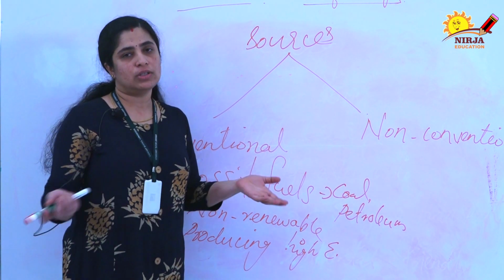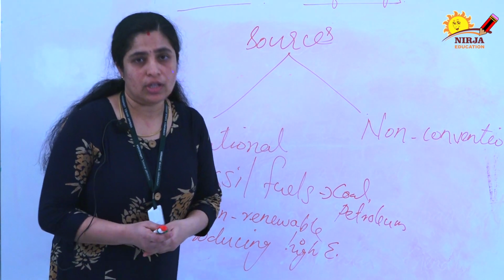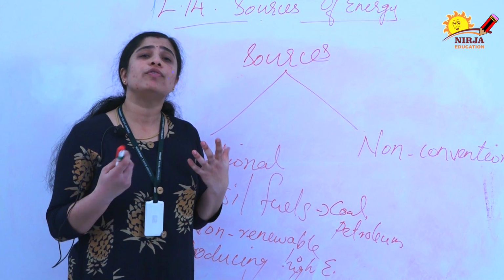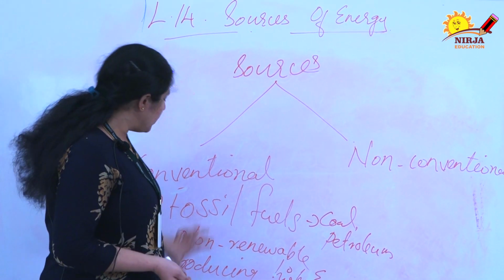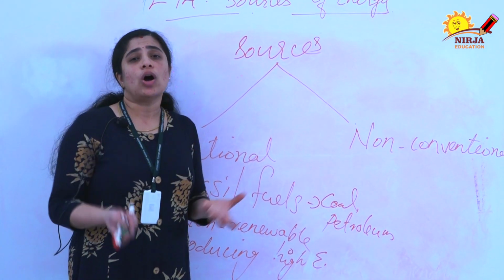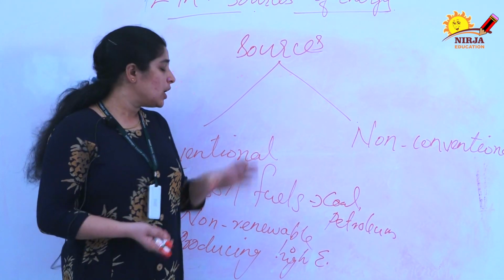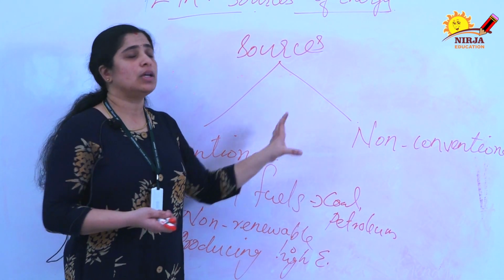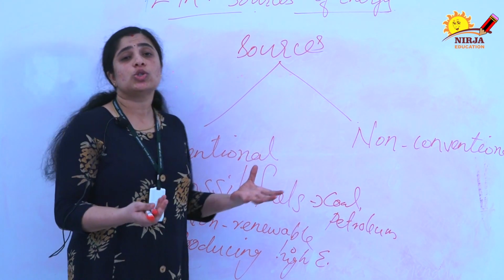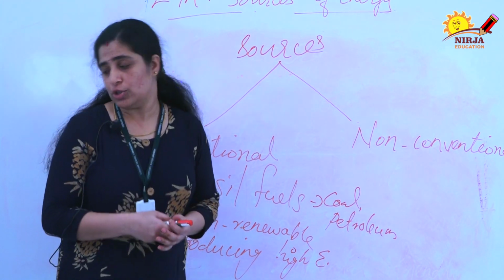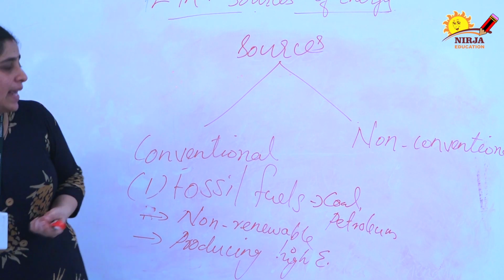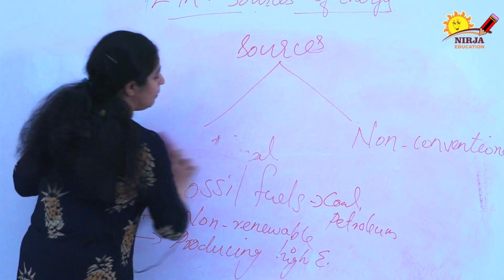You have heard about global warming and everything. When you burn these fossil fuels, oxides, sulfates and other things are produced, and due to that pollution occurs. It causes environmental pollution. Next we are going to the next one, that is the thermal power plant.